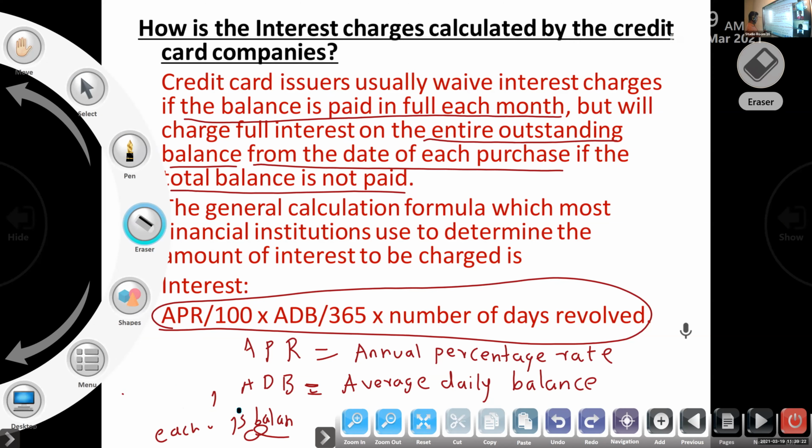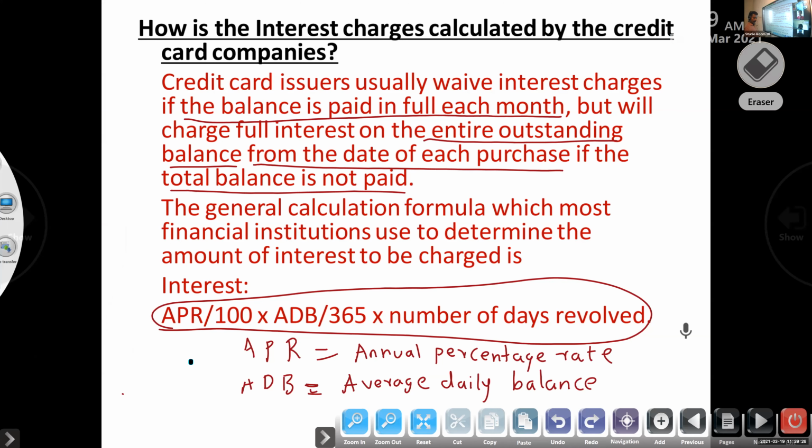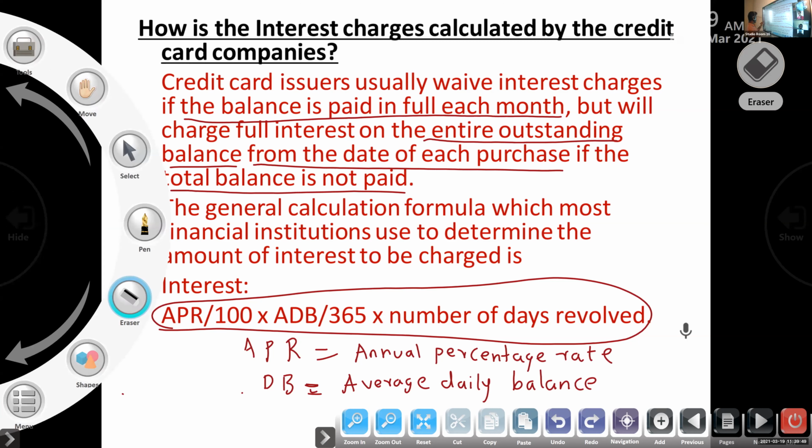Okay. So if I am not paying, 5,000 out of 5,000, and after 3 days I pay 2,000, then it works according to that basis. Otherwise, if after 1 month 15 days I am not paying, it is 5,000 plus 5,000 for 15 days, divided by 15. So you will get the average daily balance. Then divided by 365.